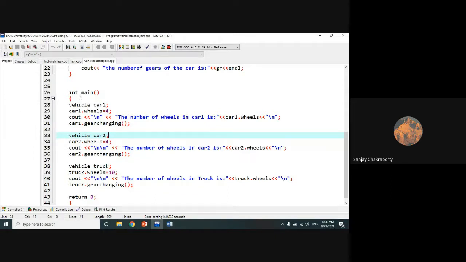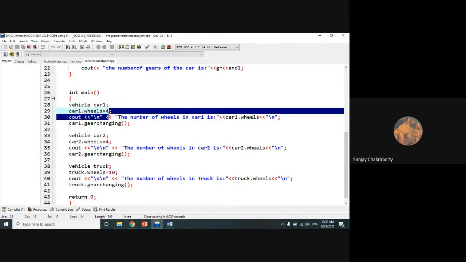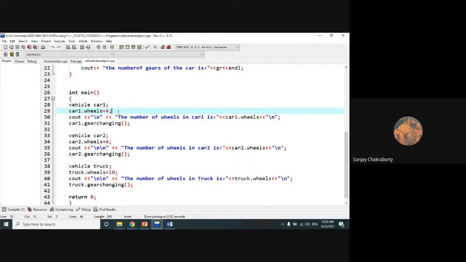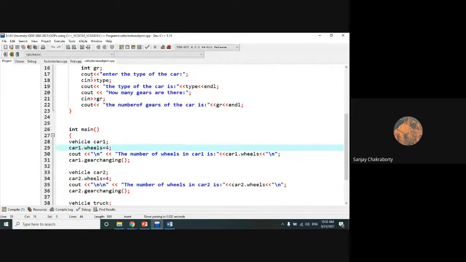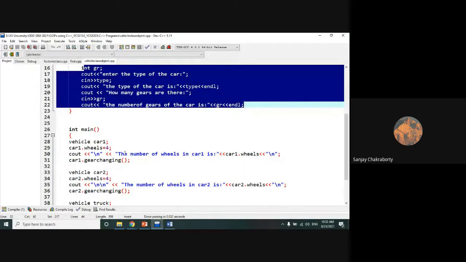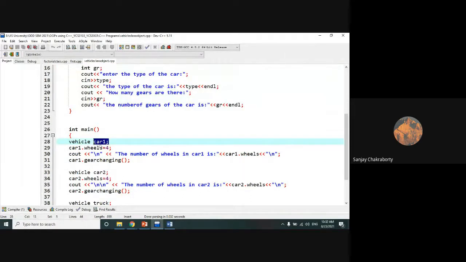So here I have created the first object car1. Then I have given it a number of wheels at compile time. These are compile time inputs. I have shown both kinds of input. First is runtime input, and these are compile time inputs I have given. Then I have printed the number of wheels given as compile time input, and then I have called the gear changing function, and it will execute all these statements for that particular object car1.